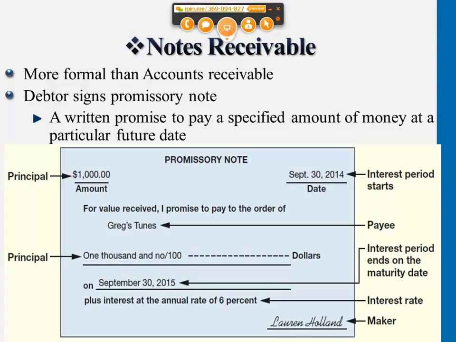Okay, this is a simple example. Later on we'll go into other time frames. Different time frames will have a different way to calculate interest.